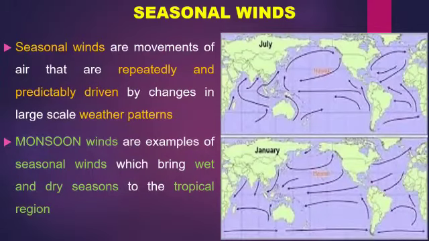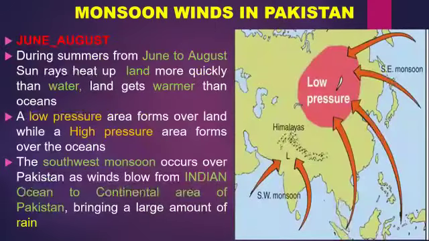Students, our next topic is seasonal winds. Seasonal winds are movements of air that are repeatedly and predictably driven by changes in the large-scale weather patterns. Now, monsoon winds are a very good example of seasonal winds, which bring wet and dry seasons to the tropical regions. Monsoon winds in Pakistan. We will discuss monsoon winds from June to August.